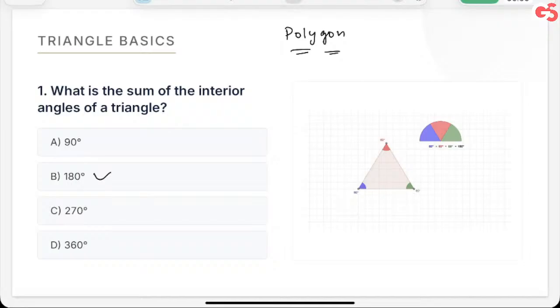Okay. So the minimum number of sides can be three, because if you have only one line, that's not a closed figure. If you have two lines, that's not a closed figure. For making a closed figure, you require at least three lines. Is that right? Yes or no? So a polygon, the first polygon, I wouldn't say minimum, but I can say the minimal polygon is triangle. Yes, is that right? All of you got this?